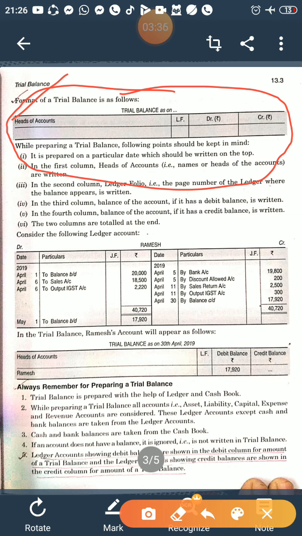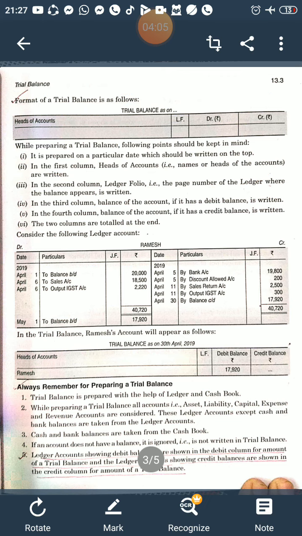Then the first column is the heads of account, or you can write names of the accounts. Then the second column is for ledger folio, that is the page of the ledger from where that particular account has been taken. In the third column you will write the debit balances, and in the fourth column you will write the credit balances.